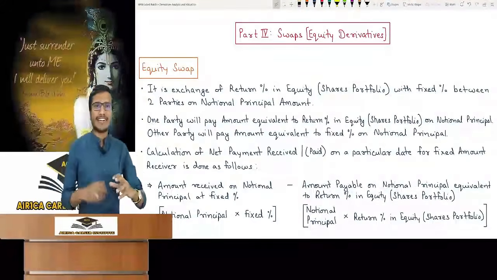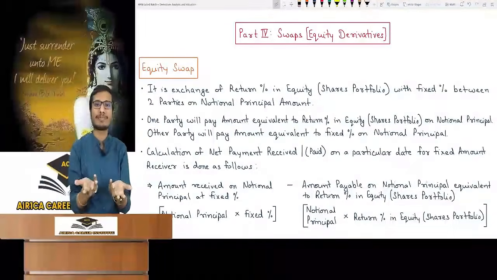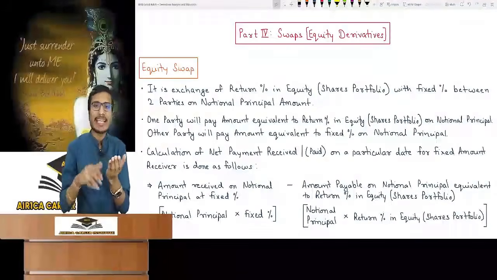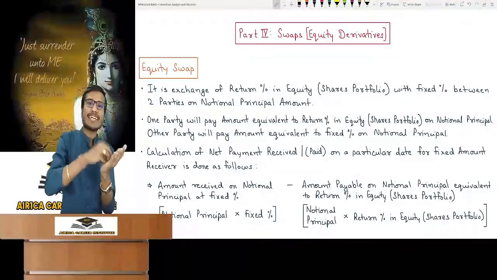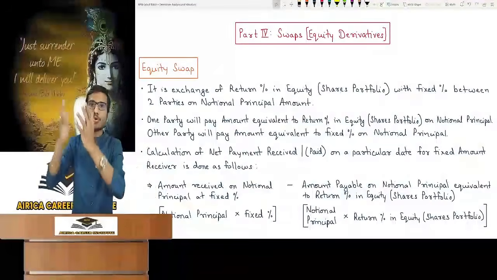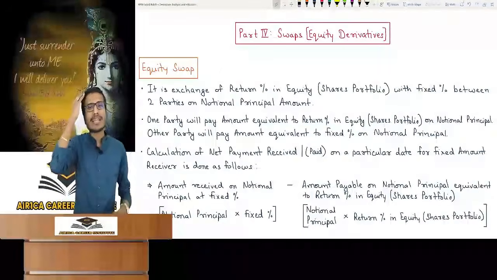Part 4, swaps in equity derivatives, in which we have completed forward, futures and options. Last is swap. The derivative contract is on an underlying asset, equity share or index. It is of swap nature. So how will a derivative contract become of swap nature? The contract will be the same for doing a transaction on a future date. Now how will it be of swap nature? What should be written in the contract?